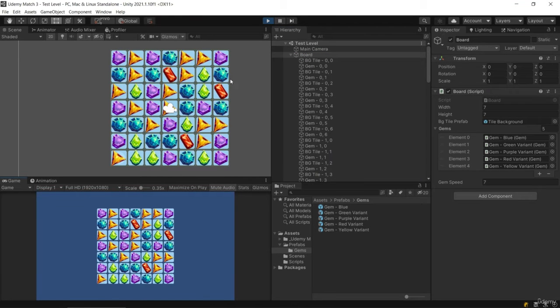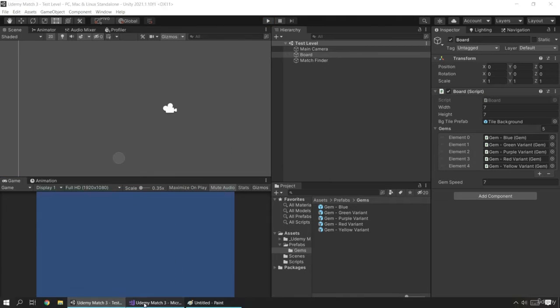Okay, so we're not having any matches appear in the start of our game. Now the only matches that should appear are when the player creates them. So now it's time to start making it so that they actually do something. We want to start removing gems when we get matches. So let's go back into our scripts.